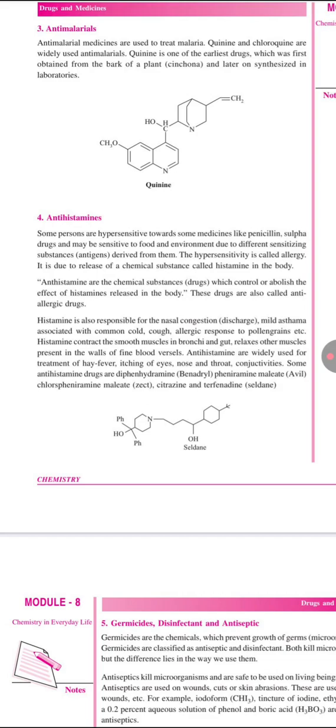Histamine is responsible for nasal congestion, mild asthma associated with the common cold, cough, and allergic responses to pollen grains, etc. Histamine contracts the smooth muscles in bronchi and guts, and relaxes other muscles present in the walls of fine blood vessels.